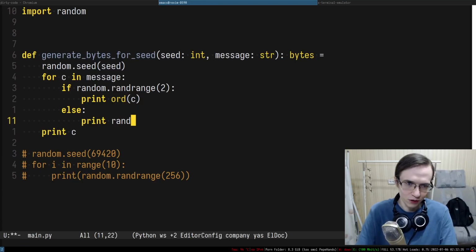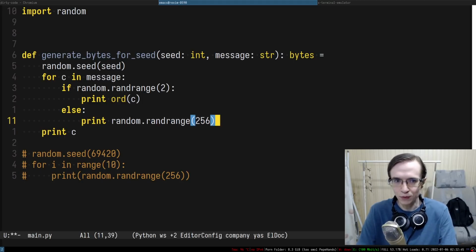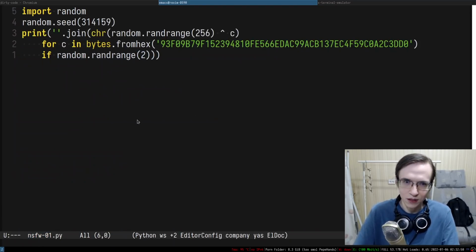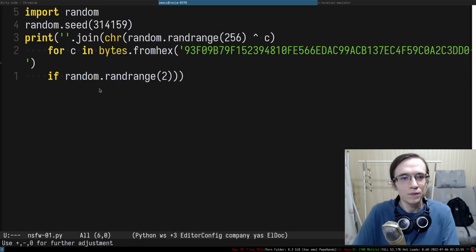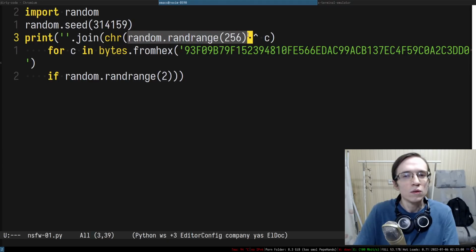If I try something like random randrange 256, it will screw up the next iteration, so it's not going to be what we expect. Or is it? Maybe. Probably. I'm not quite sure if this is super important, but we'll get to that later.